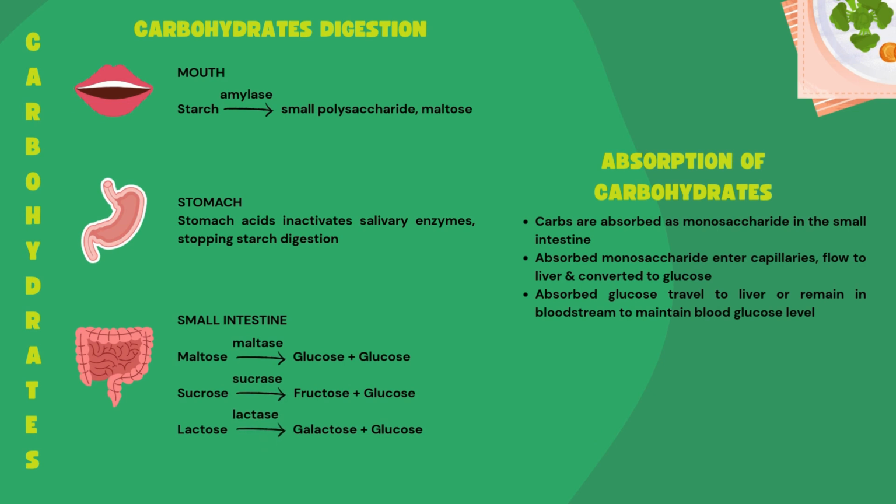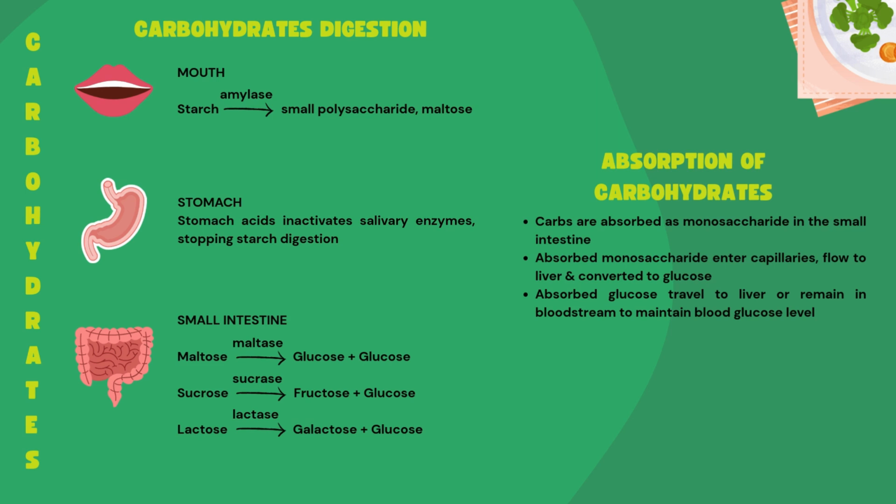Next, carbohydrate digestion. In the mouth, starch is broken to small polysaccharides and maltose using amylase. In the stomach, stomach acids inactivate salivary enzymes, stopping starch digestion. In the small intestine, maltose becomes glucose plus glucose using maltase. Sucrose becomes fructose plus glucose using sucrase. Lactose becomes galactose plus glucose using lactase.